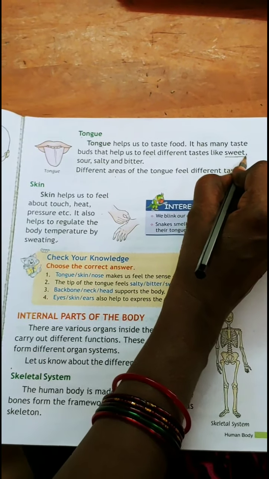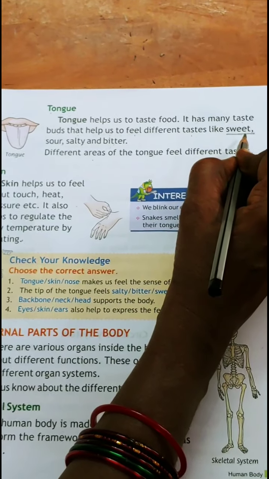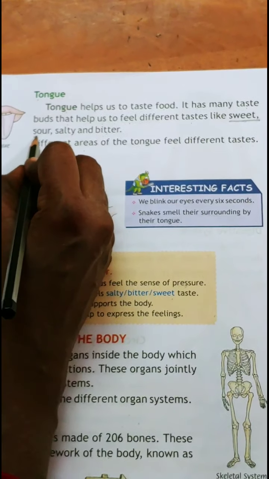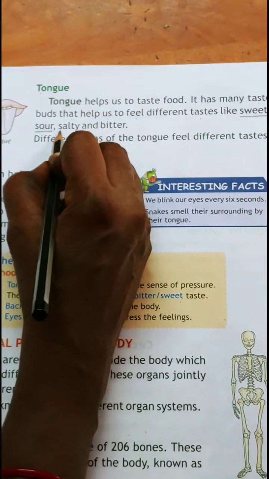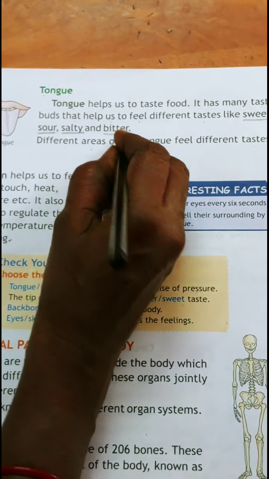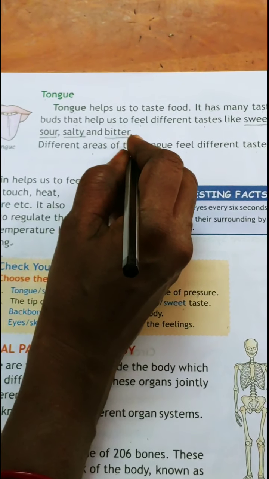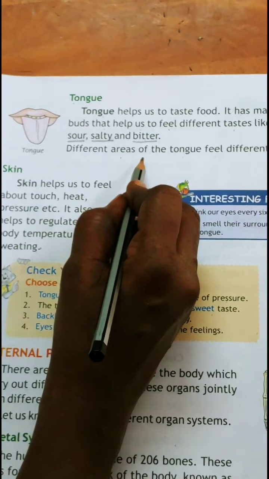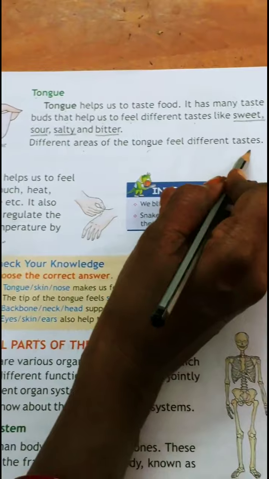Underline these words, children. Sweet, SWEET, sweet. Sour, SOUR, sour. Salty, SALTY, salty. Bitter, BITTER, bitter. So different areas of the tongue feel different tastes.